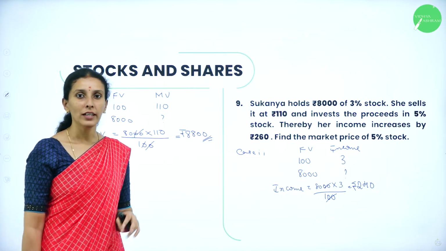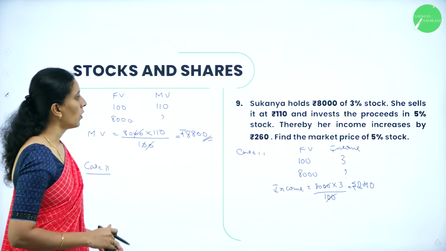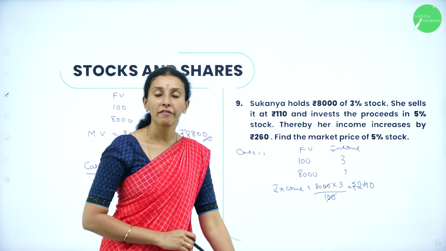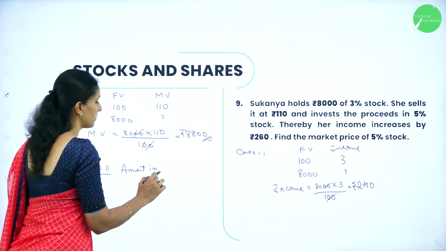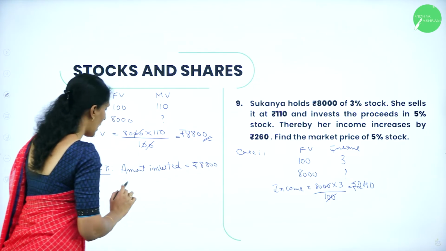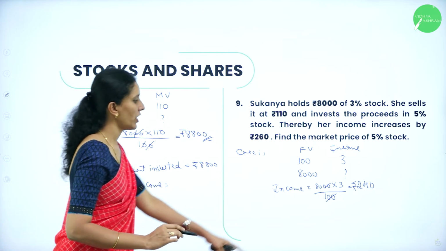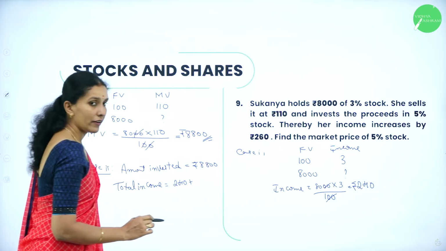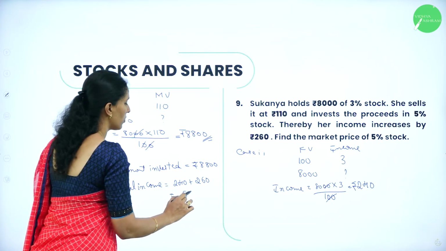Now, let's see for the 5% stock, that is case 2. So now, whatever she has taken, the amount here, she invested for 5% stock. So therefore, amount invested here is rupees 8,800. And total income what she will get here is, for the first she has got the income of 240, and for the second income they have given that she has increased her income by 260. So therefore it is 240 plus 260, which is equal to rupees 500.